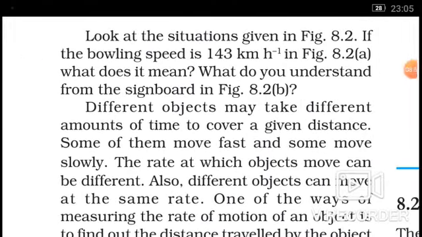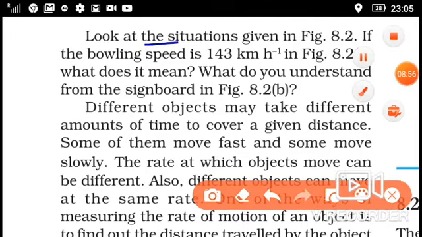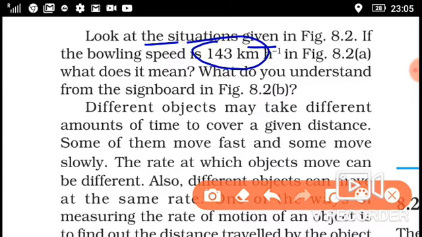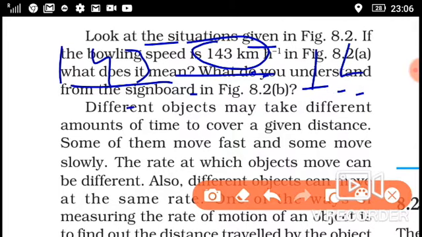Look at the situations given in the table in figure 8.1. If the bowling speed is 143 kilometer per hour, what does it mean? What do you understand from the signboard? It means that the ball covers 143 kilometer distance in 1 hour. This is the speed